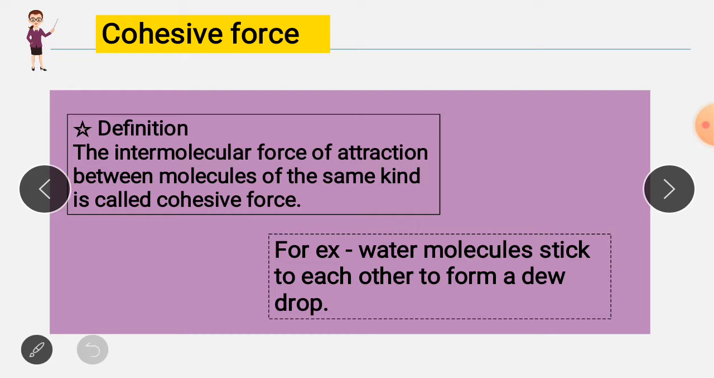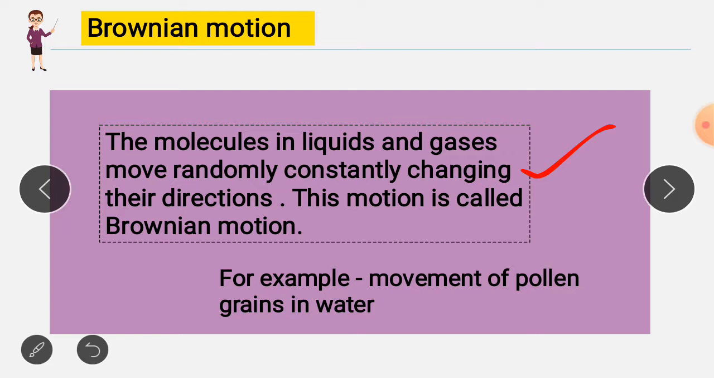For example, the water molecules stick to each other to form a dewdrop. Dewdrop in simple Hindi you can say 'aansu'. The water molecules, because of the cohesive force, stick to each other and form a dewdrop. Now, the Brownian motion.